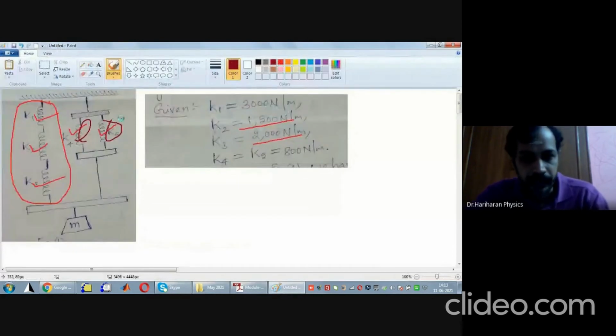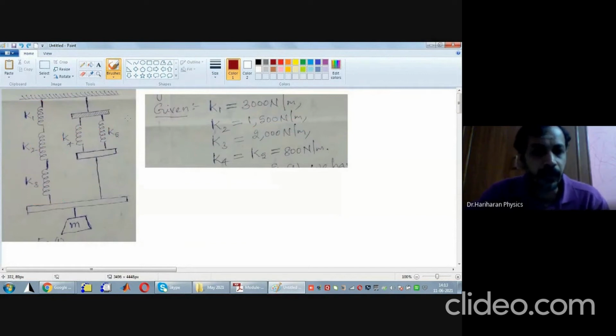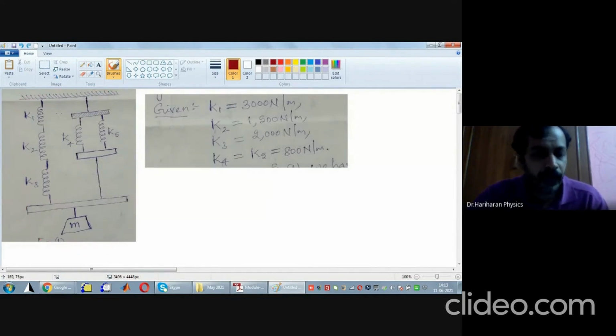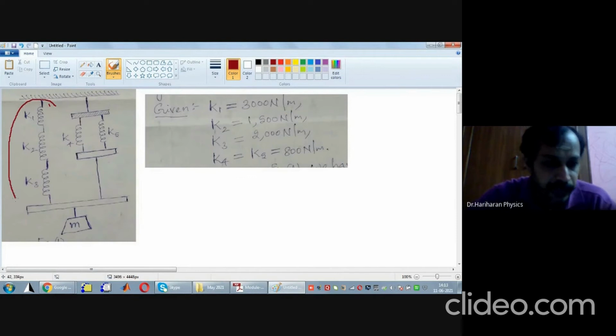Okay, what does that mean? Let me undo all the steps. What is our goal? The goal is to find the effective spring constant of this entire combination. Therefore, how are we going to do it? I'll break this into 3 small problems. Step 1: find the spring constant of these 3 springs put in series.